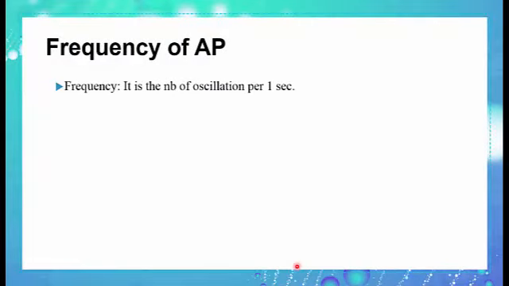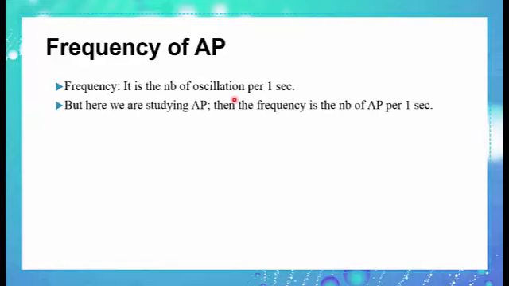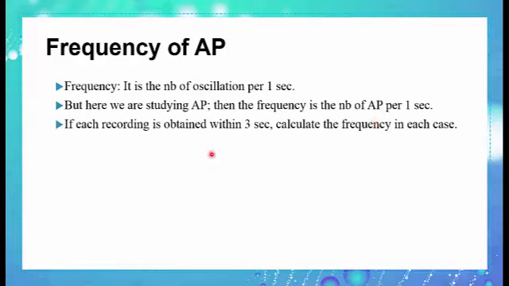What's the meaning of the word frequency? The frequency in physics is the number of oscillation per 1 second. Here we are not studying something related to oscillation or electricity. We are studying action potential. Then the frequency is the number of action potential per 1 second. If each recording is obtained within 3 seconds, we have to calculate the frequency in each case.